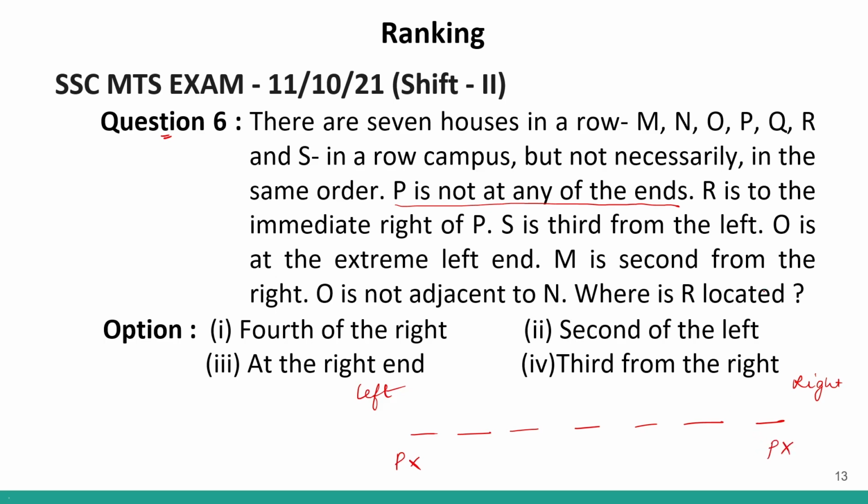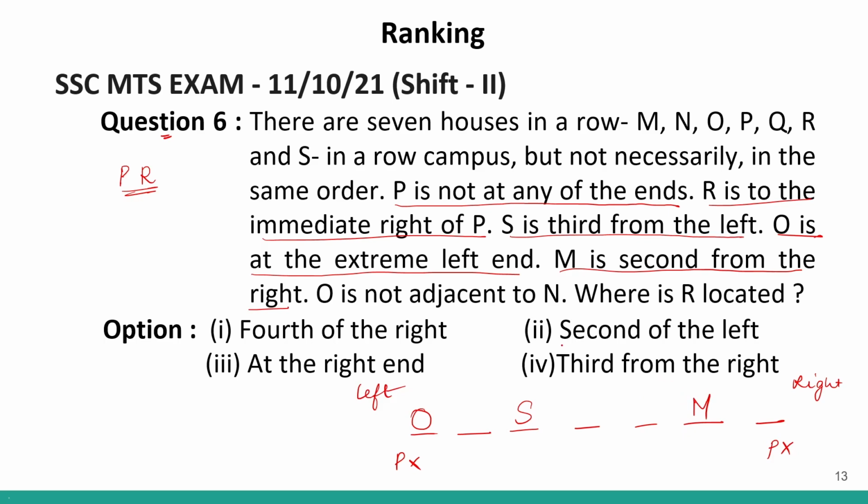Now, it says that R is to the immediate right of P. So we get a combination of R and P. S is third from the left. That means S is over here. 1, 2, 3 from the left. Correct? O is at the extreme left hand. So O is over here. M is second from the right. So M is over here. Second from the right. Clear?